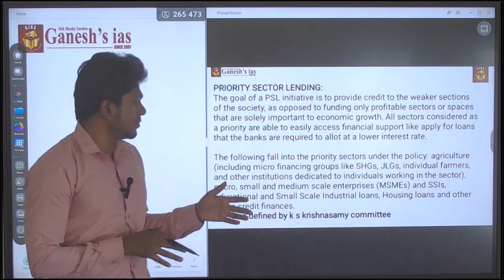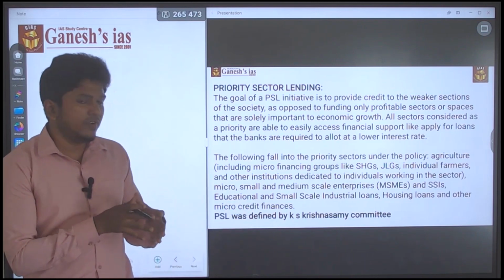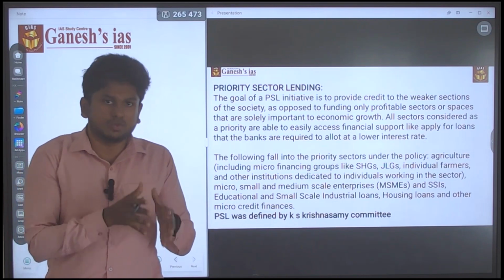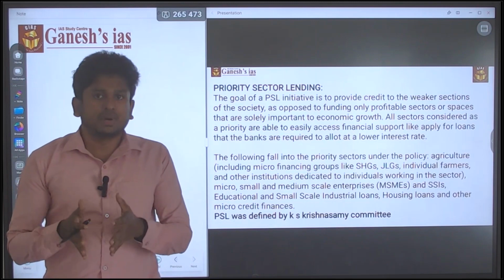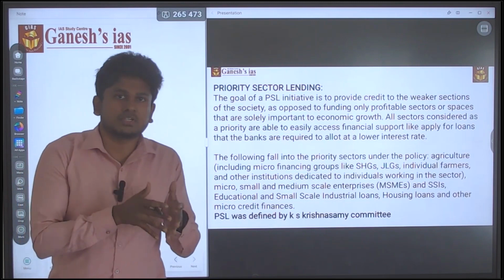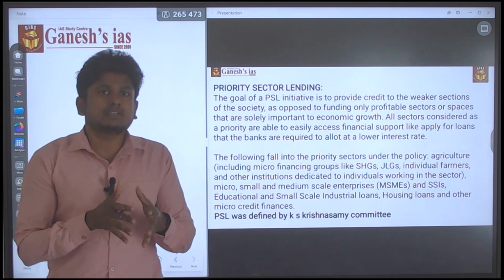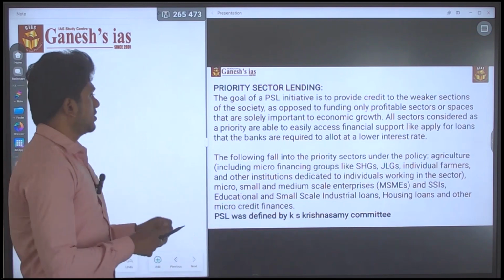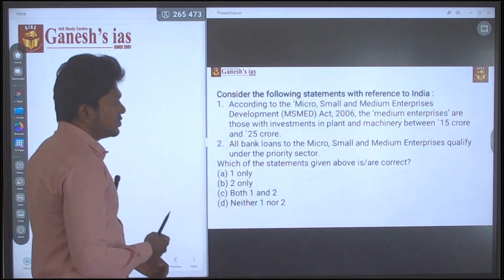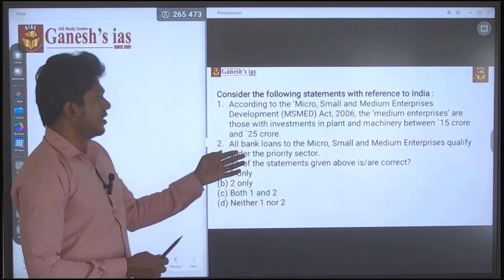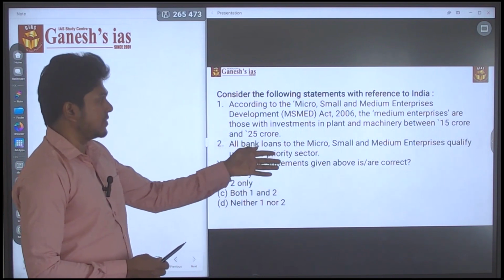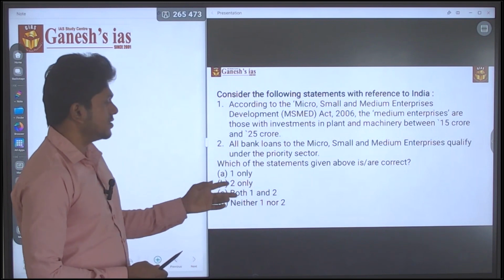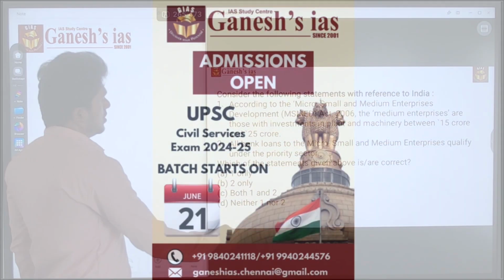The K.S. Krishnaswamy committee gave the definition for priority sector lending; it came in the time of the Lal Bahadur Shastri government, and the things that come under the priority sector were defined by this committee. So the answer for this question is 2 only. MSMEs come under the priority sector lending, so this statement is correct. The answer is B, 2 only.